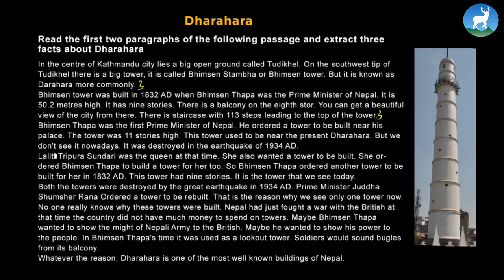Both the towers were destroyed by the great earthquake in 1934 AD. Prime Minister Juddha Shamsher Rana ordered a tower to be rebuilt. That is the reason why we see only one tower now. No one really knows why these towers were built. Nepal had just fought a war with the British. At that time, the country did not have much money to spend on towers.